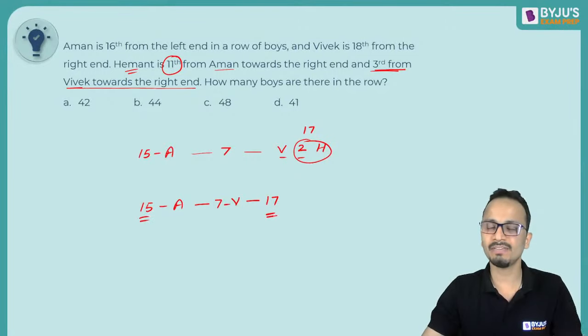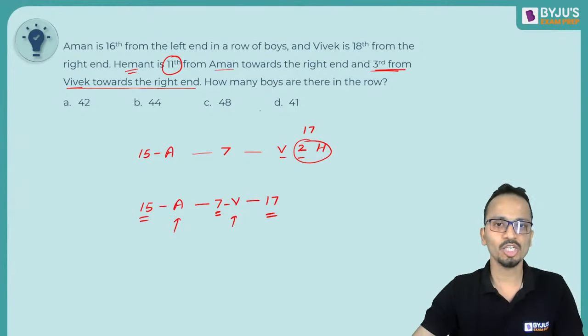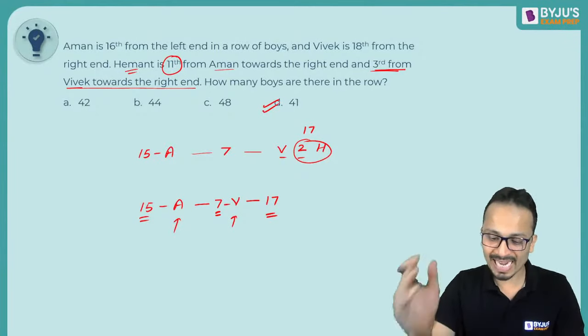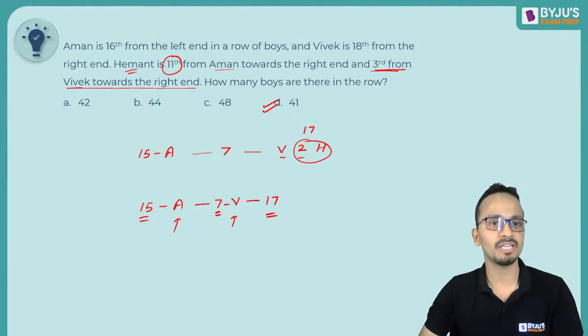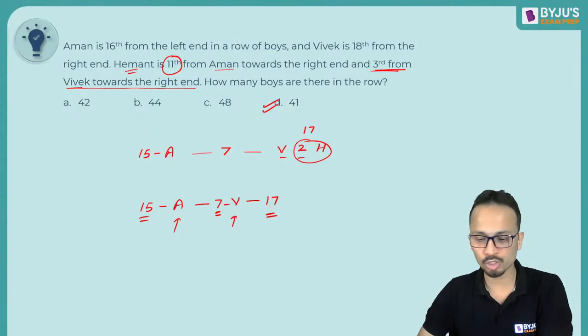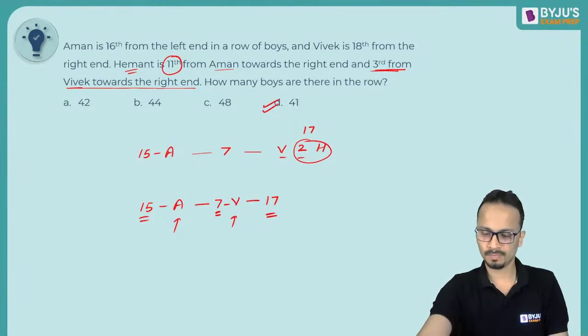15 plus 17 is 32. 32 plus 7 is 39, and then Aman and Vivek will make it 41. So the total number of boys in this row will be 41. And yes, plenty of you now have given the correct answer. Now, people who have given different answers, I hope they have understood the mistake that they have done. Okay. Am I clear? Yes or no? All of you.